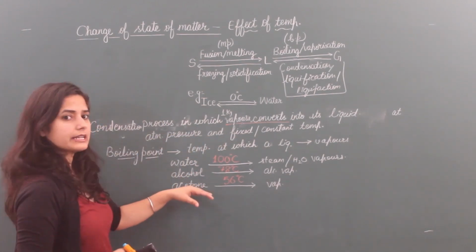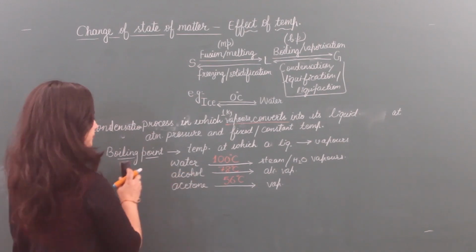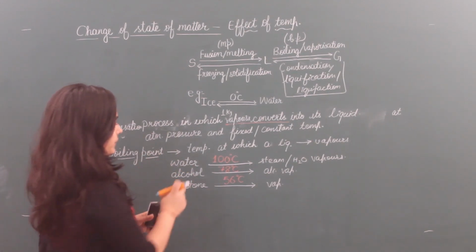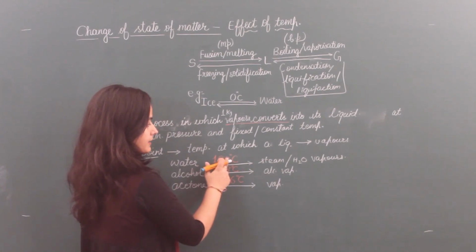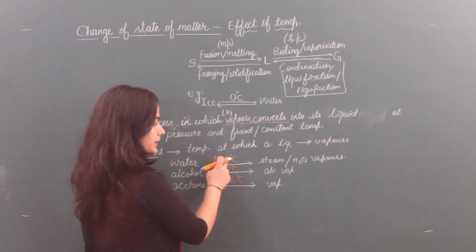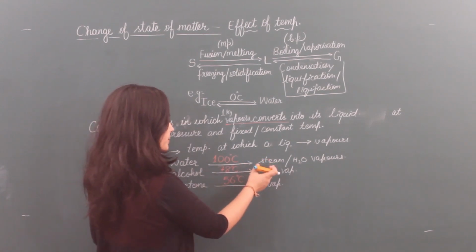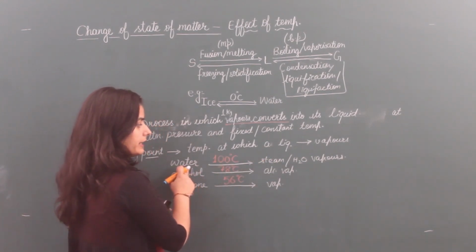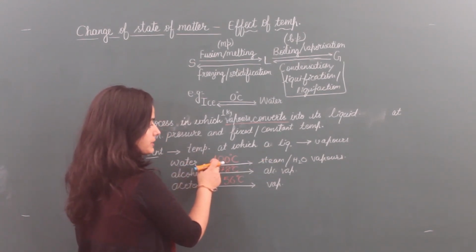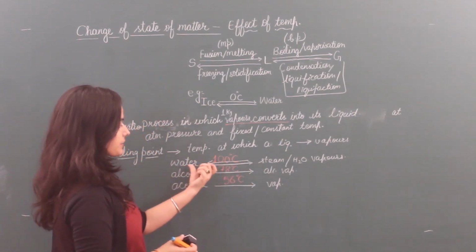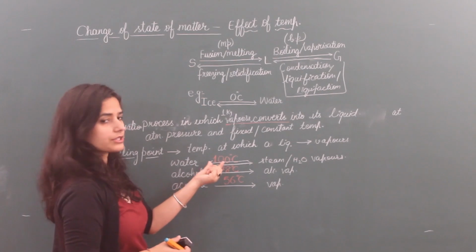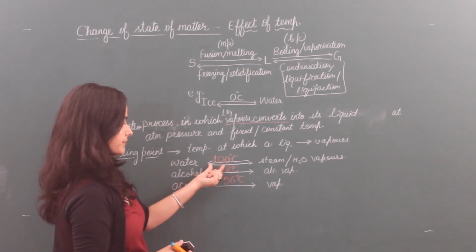Now I am taking the example of this. When water converts into steam, its temperature was 100 degrees Celsius. Now temperature will not change and water vapor starts to convert into liquid water. So temperature will be same. This way, only process will reverse, but the temperature remains constant.